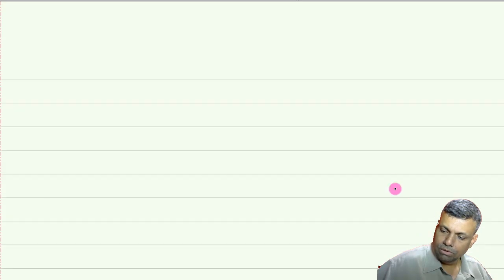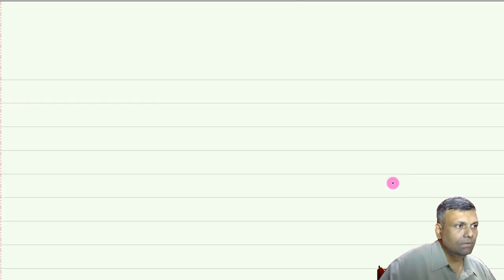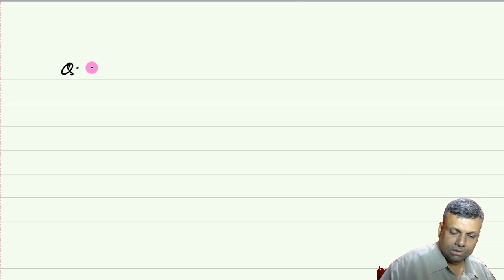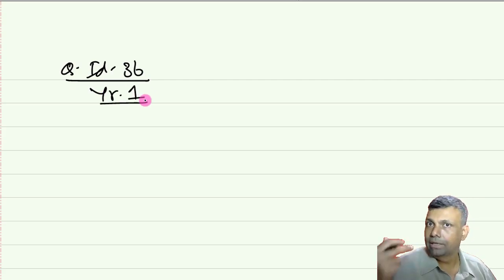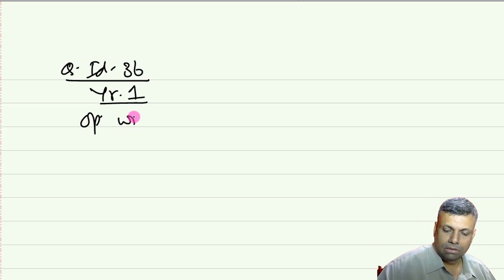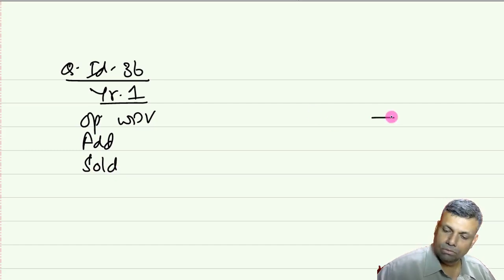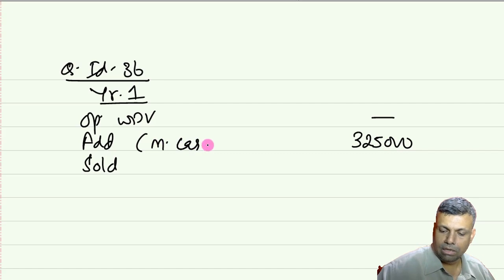Question number is 36. Question ID number is 36. I'll just say year number 1 because that asset was acquired in the preceding year. Opening WDV, add anything if it is sold. So in the previous year, that means the preceding year, there is no opening WDV. A motor car was added, so this is a block of motor car. Nothing was sold. It was 3,25,000.